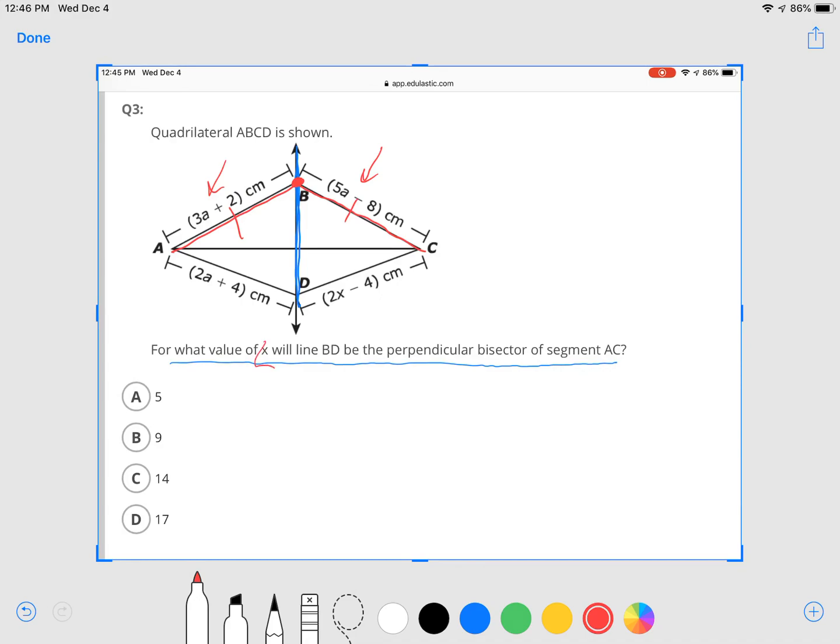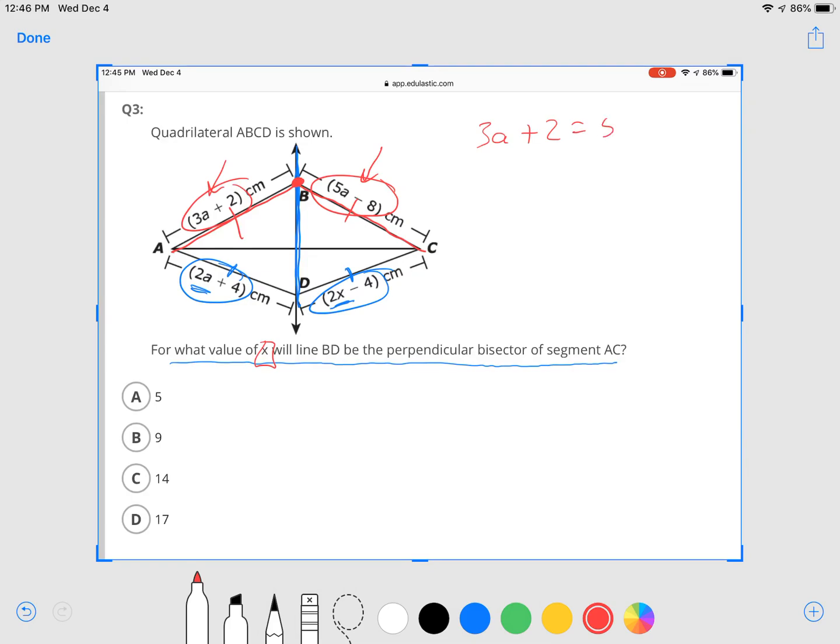Now, they're looking for x, and we could set these two expressions down here equal to each other, but the problem is that on the right, this expression has x, and this one has a. We wouldn't be able to solve an equation where we set these two expressions equal to each other. So first we're going to have to find a by setting the top two expressions equal to each other first. So let's set those two equal to each other.